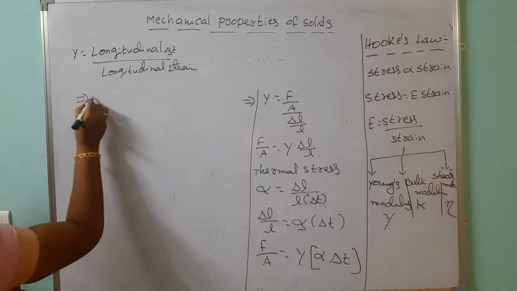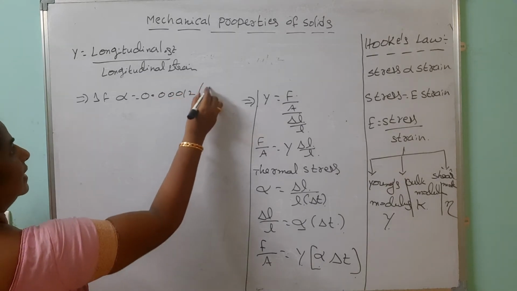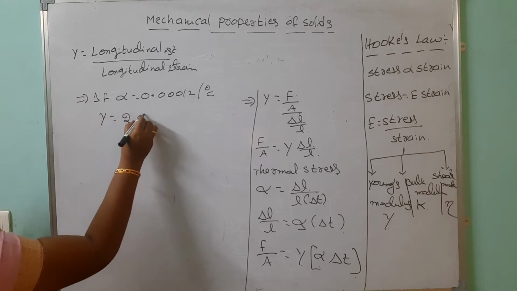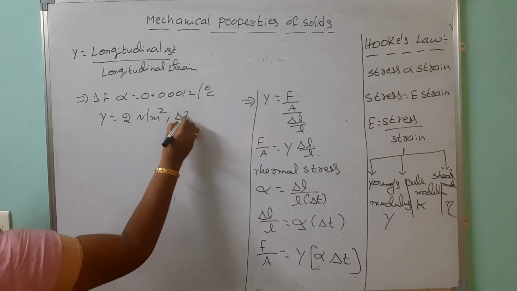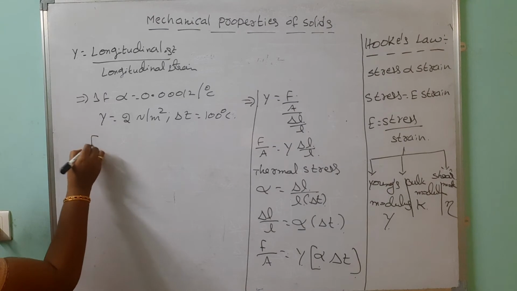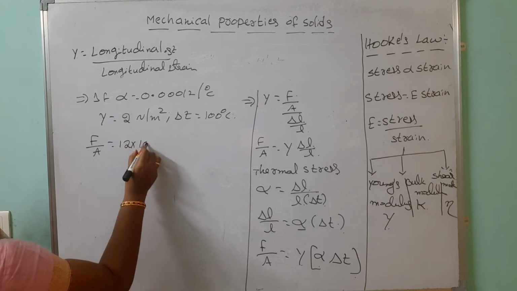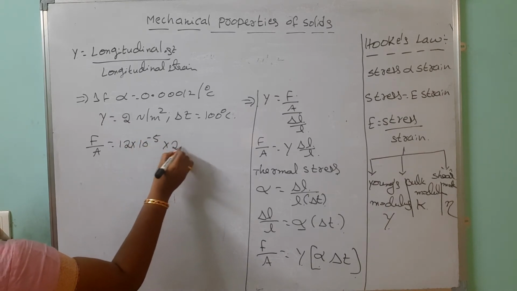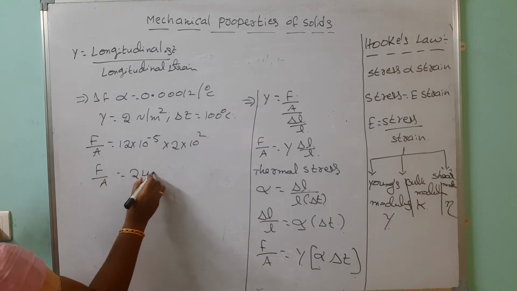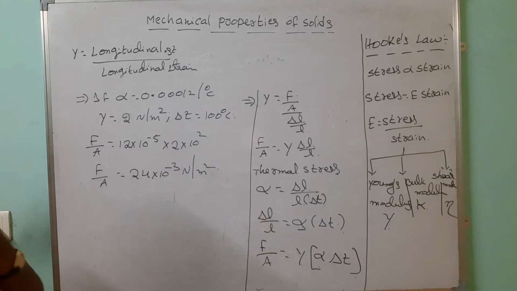If alpha equals 0.00012 per degree centigrade, then Y equals 2 Newton per meter square. Then the change in temperature is 100 degree centigrade. Then how to find the thermal stress? Simply you should multiply all these parameters. It should be 12 into 10 to the power of minus 5 into 2 into 10 square. After simplification, stress equals how much? 24 into 10 to the power of minus 3 Newton per meter square. Like that we can calculate the stress.